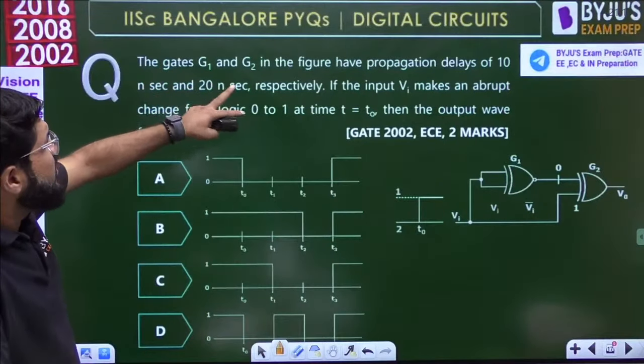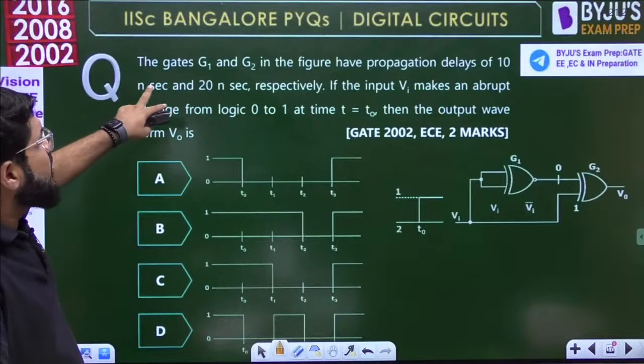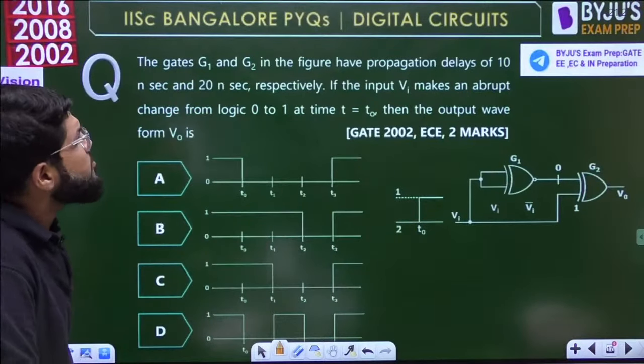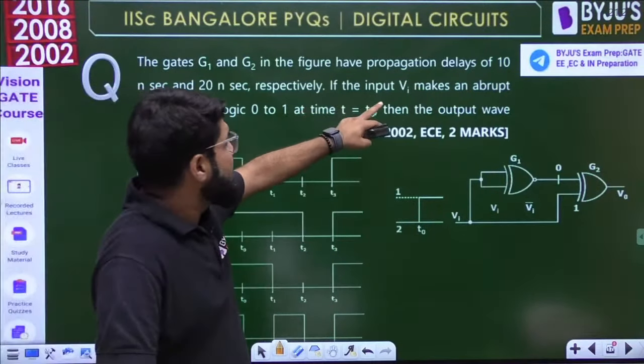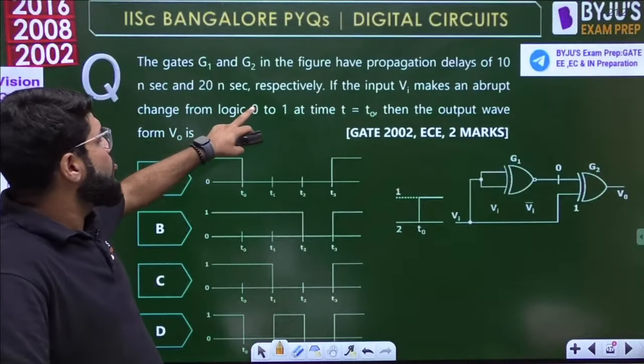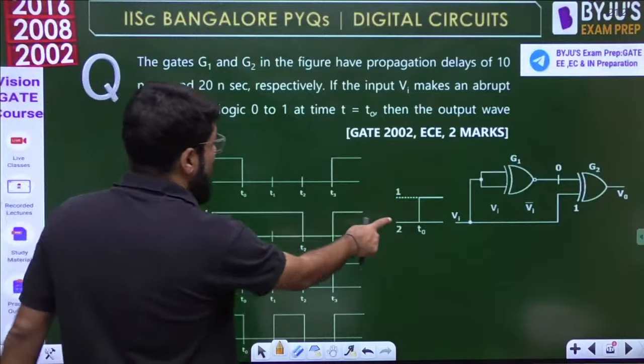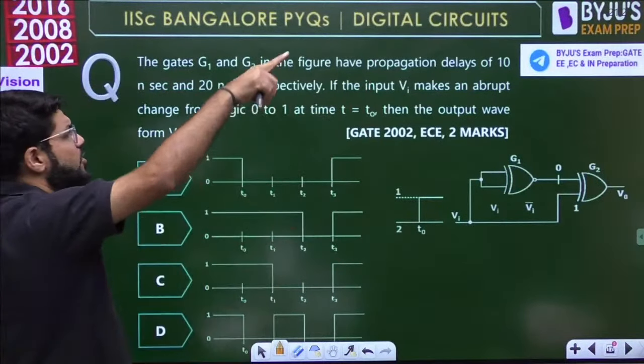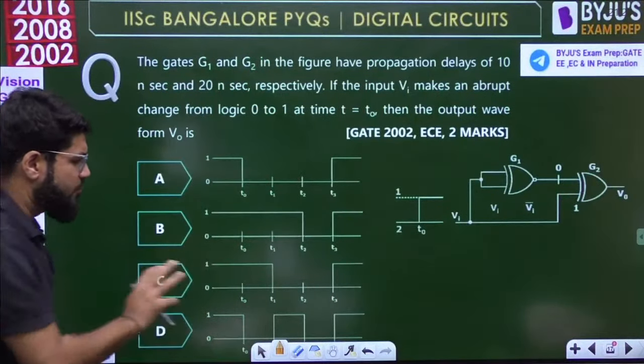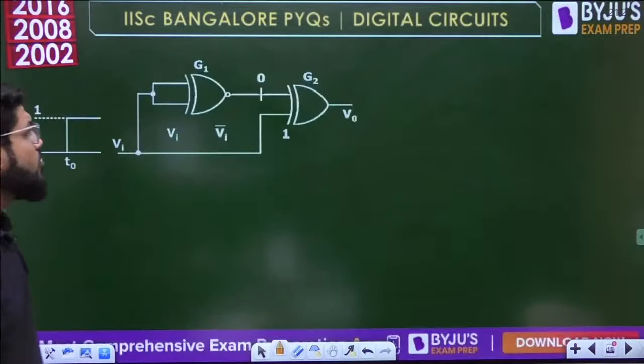The gates G1, G2 in the figure have propagation delays of 10 nanoseconds and 20 nanoseconds respectively. If the input Vi makes an abrupt change from logic 0 to logic 1 at time t equal to t naught, then what is the output waveform out of the 4 options? At time t equal to t naught, it makes a sudden change from 0 to 1.